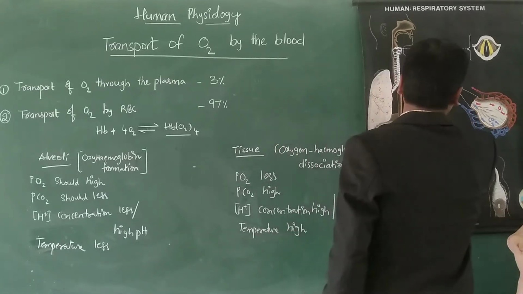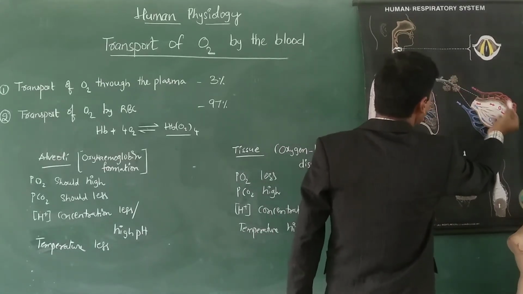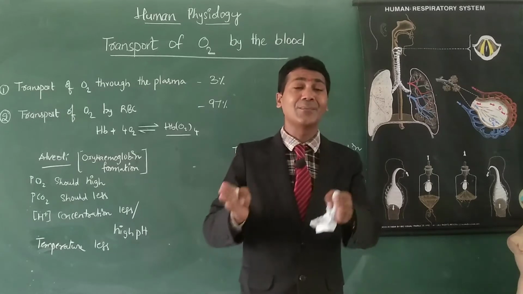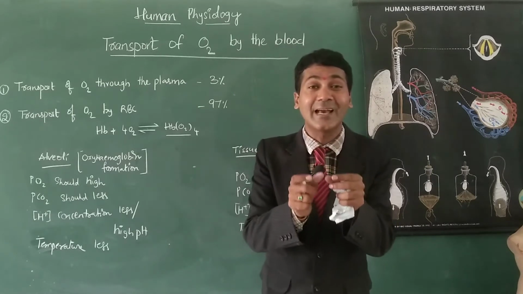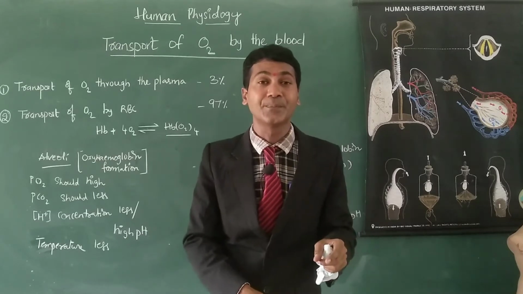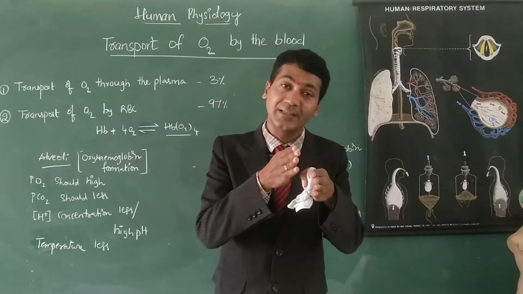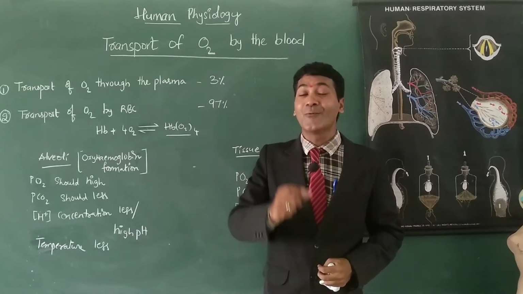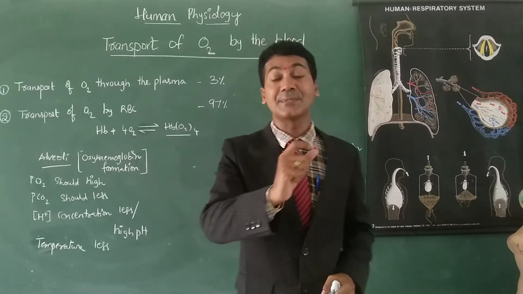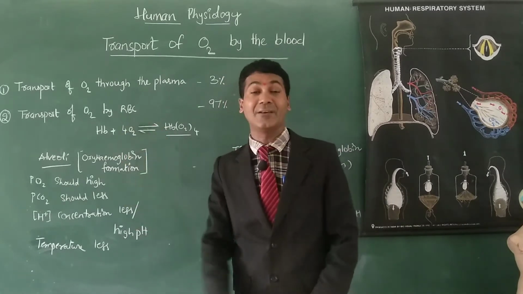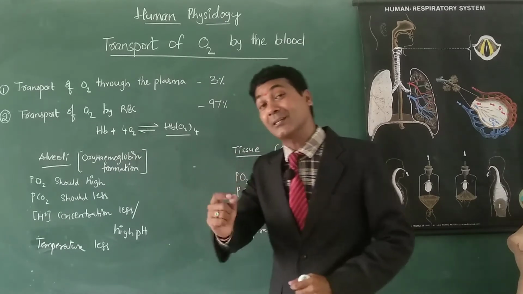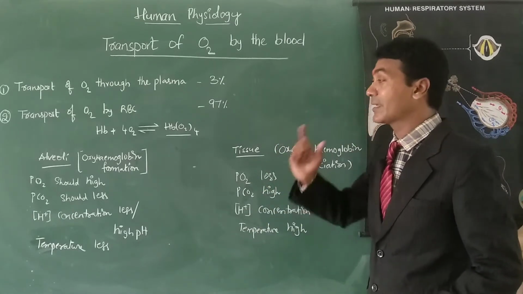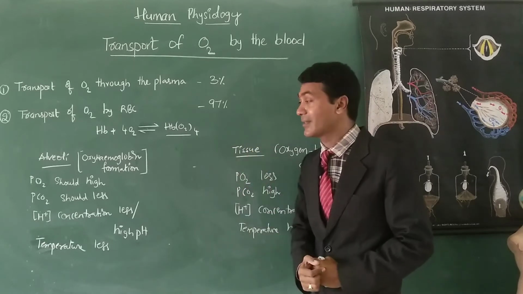So here in the alveolus, what is happening? Oxyhemoglobin is forming. Whereas when blood reaches the tissues, this oxygen has to dissociate from hemoglobin, and then it should enter into tissues. Now I am going to tell you what the factors are that help in the formation of oxyhemoglobin at the alveoli level in the lungs, and what the favorable conditions are which support oxygen dissociating from hemoglobin. Okay, let us discuss this matter.